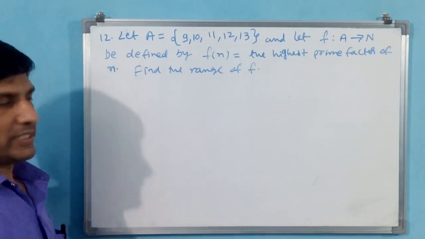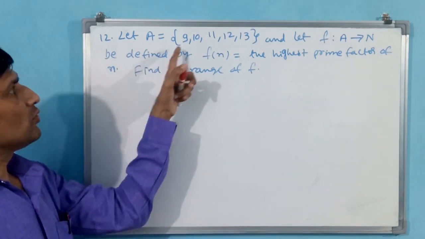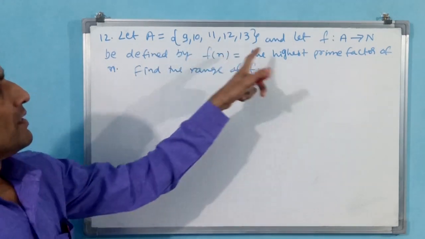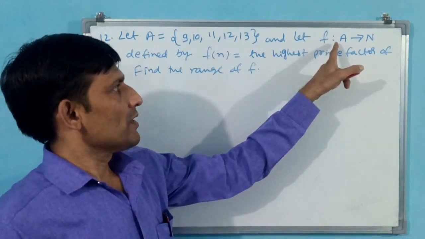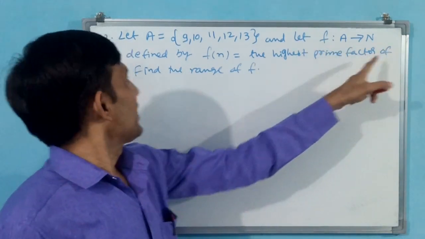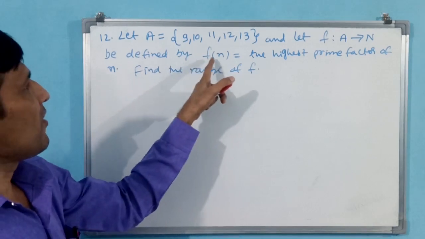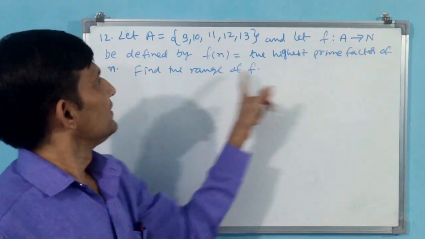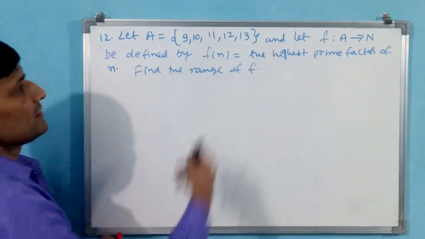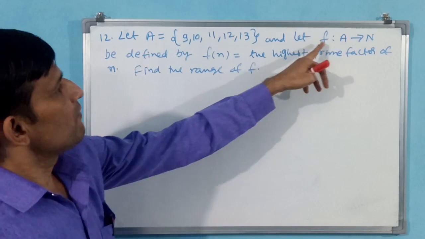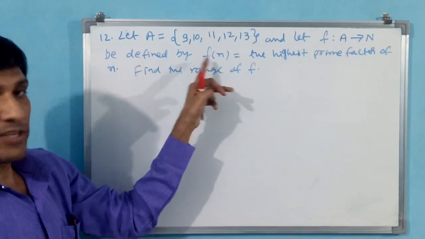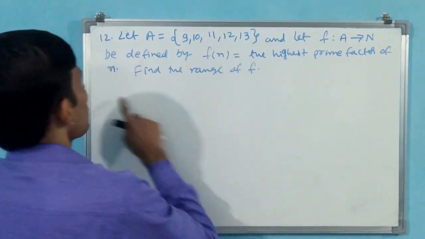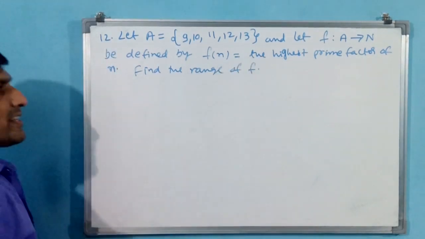Okay, see the 12th question. Let A is equal to 9, 10, 11, 12, 13. Okay, this is a set. And let f: A to N be defined by f of n. See, this is a function. Why? Because he is mentioning f from A to N be defined by f of n. F of n, f of x comes means function only. The highest prime factor of n. Find the range of f.